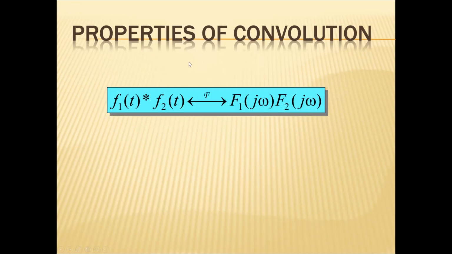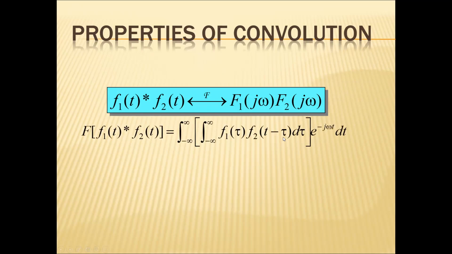Now our aim is to calculate the Fourier transform of the convolution of two signals. When f1 of t is convolved with f2 of t, you can have F1 of omega multiplied with F2 of omega. Because when two signals are convolved in the time domain, the same signals are multiplied in the frequency domain.